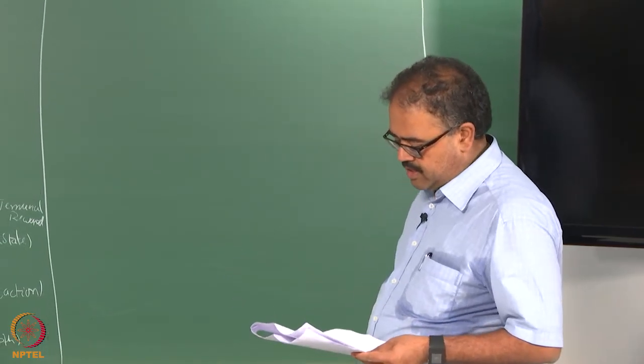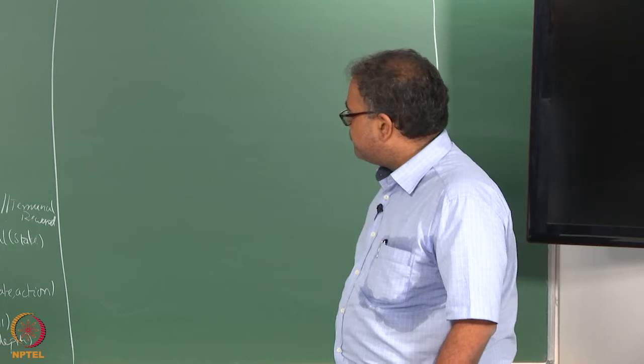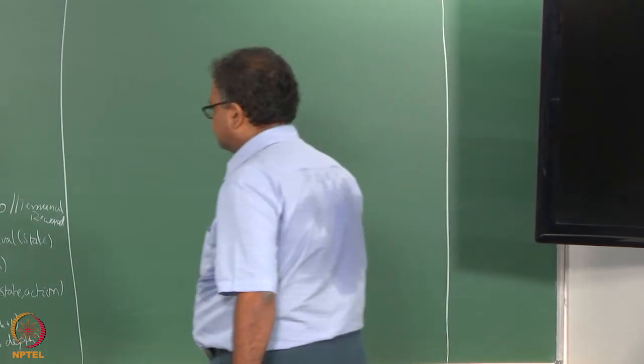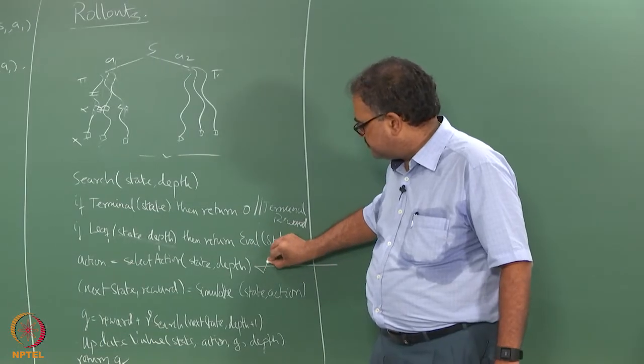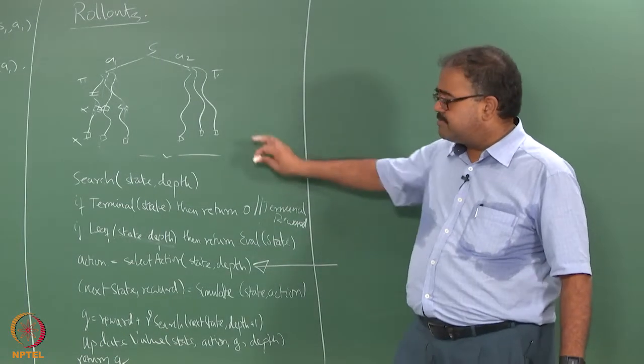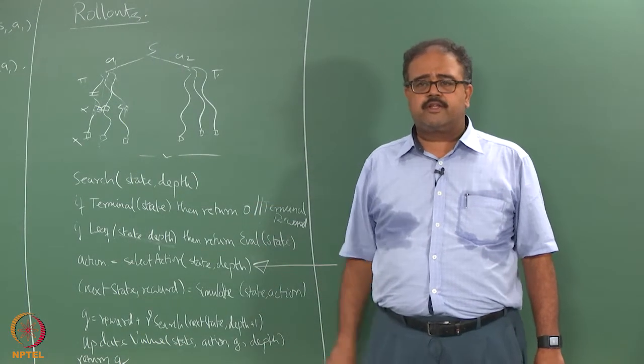Okay, great. So this is the basic structure of what is called Monte Carlo tree search.